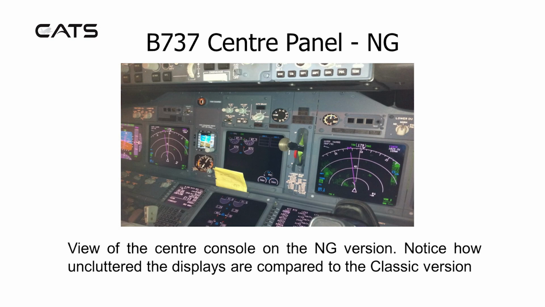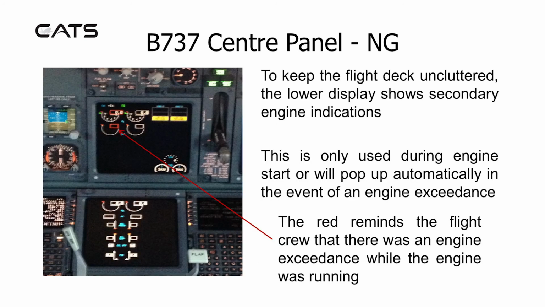Here's the Boeing 737 NG centre panel. Notice how uncluttered the displays are compared to the classic version. To keep the flight deck uncluttered, the lower display shows secondary engine indications. This is only used during engine start, or will pop up automatically in the event of an engine exceedance. The red reminds the flight crew that there was an engine exceedance while the engine was running.